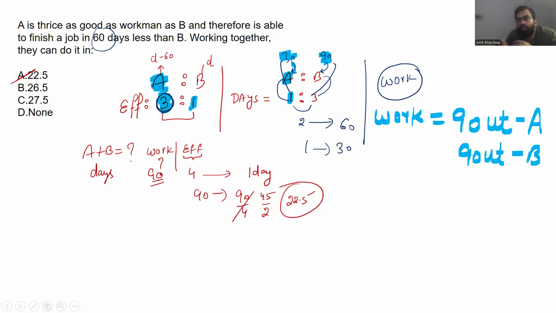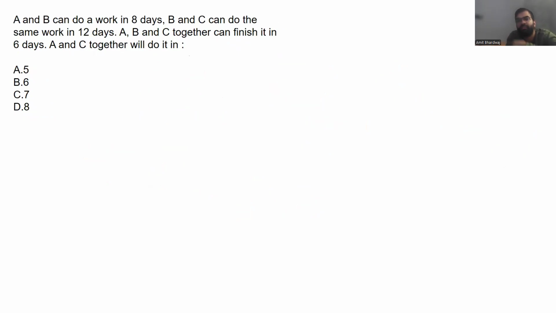So what is the storyline? The storyline is that in every question I'm using the same scenario. If you are able to understand that scenario, then every question, at least from the placement perspective, is easy for you, right? Let's take one more example to give you more clarity. Don't worry. Okay, A and B. Now the question is, A and B can do the work in 8 days.